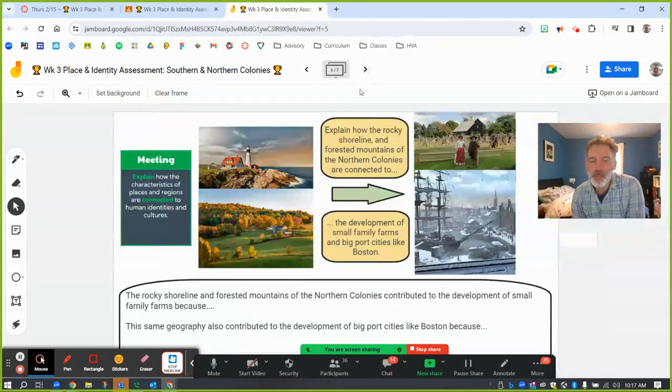And then you've got 2 options for writing. The first one is talking about the north, and you explain how the rocky shoreline and forested mountains of the northern colonies are connected to the development of big port cities like Boston. And you've got some sentence starters right here. You're just filling in the blank.